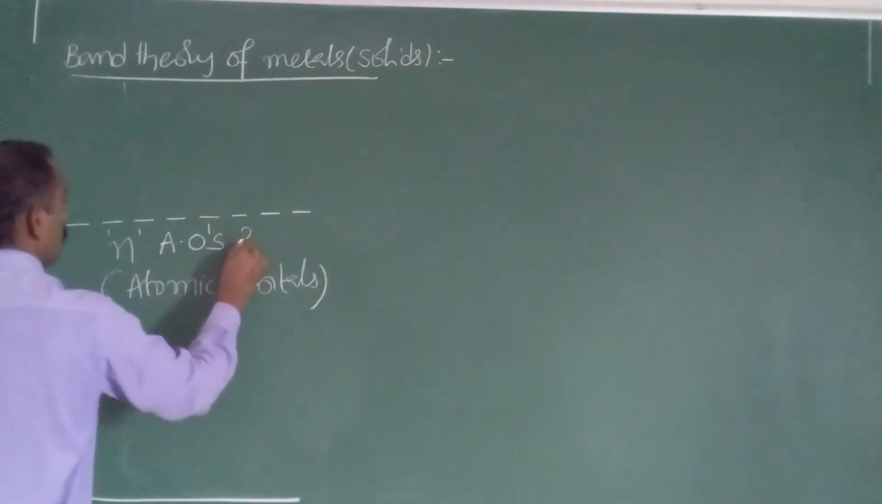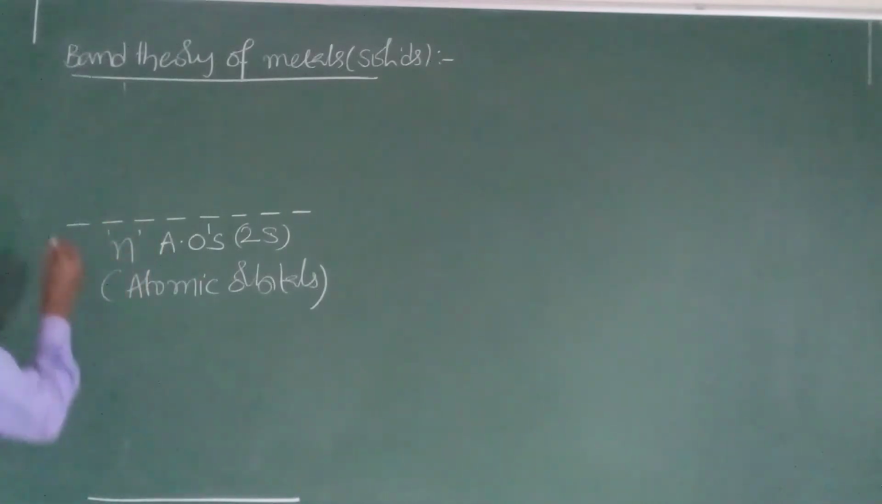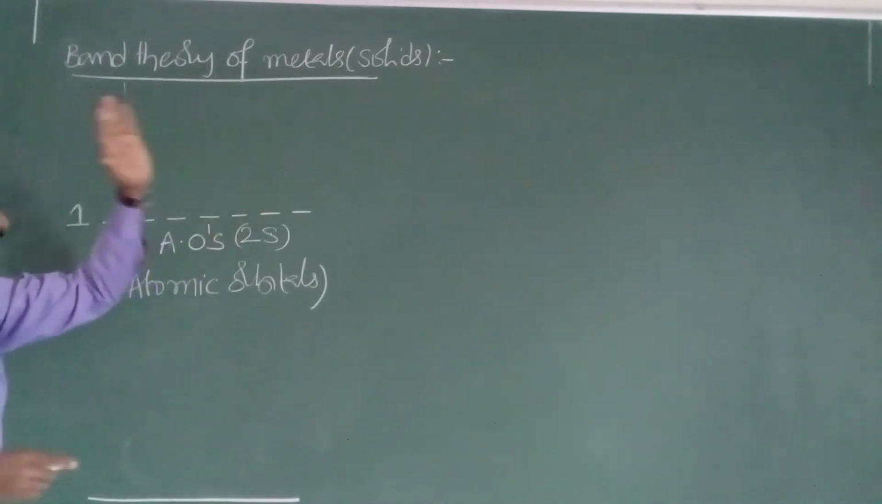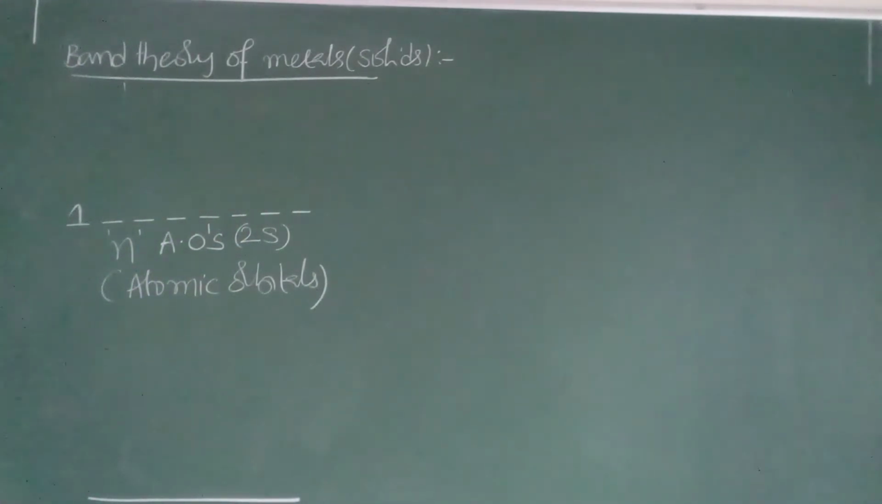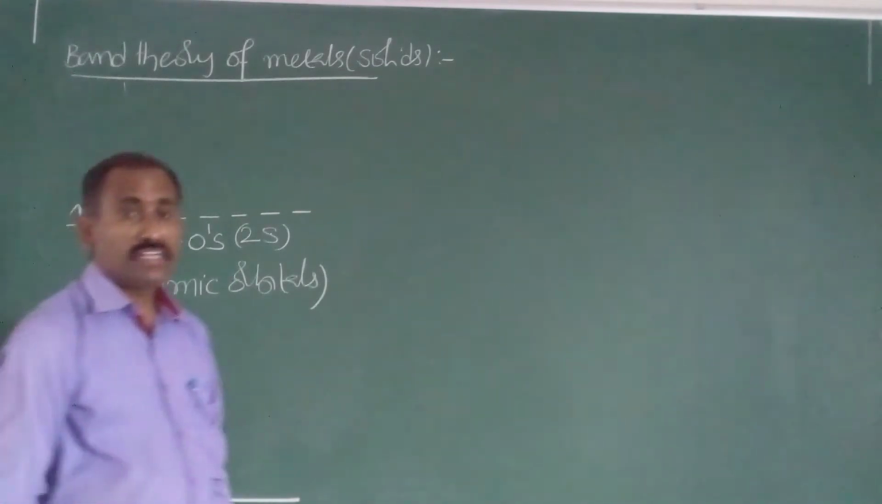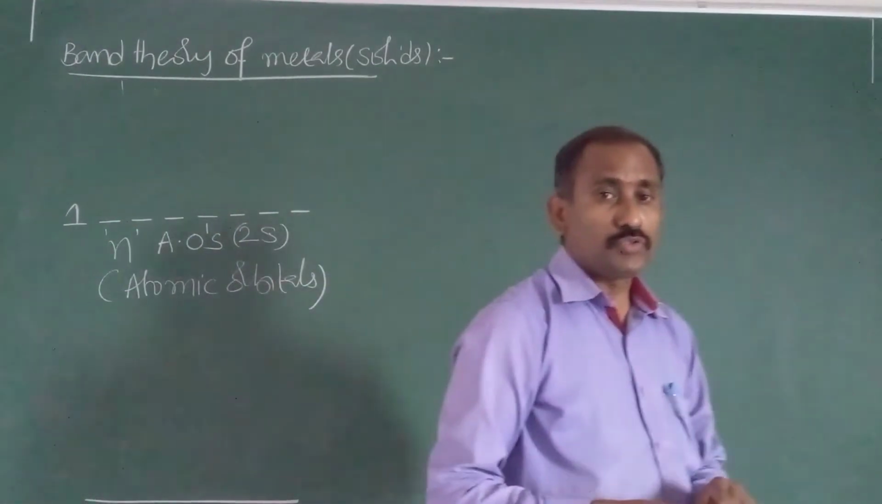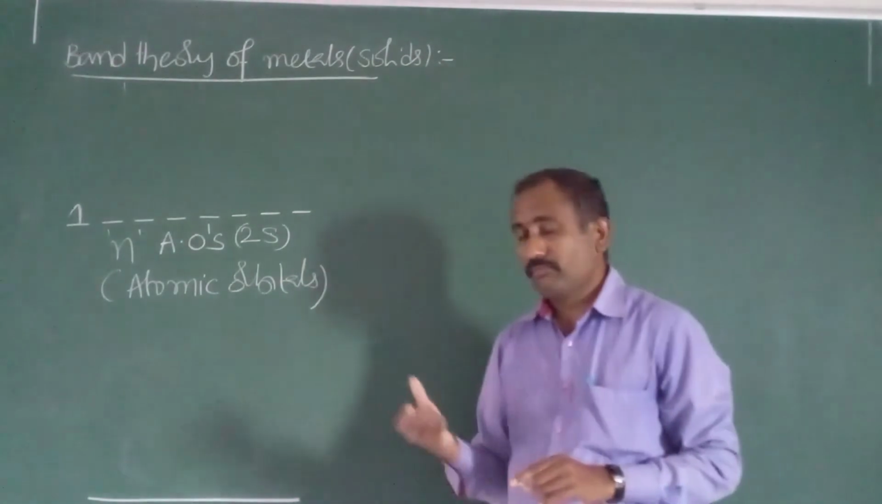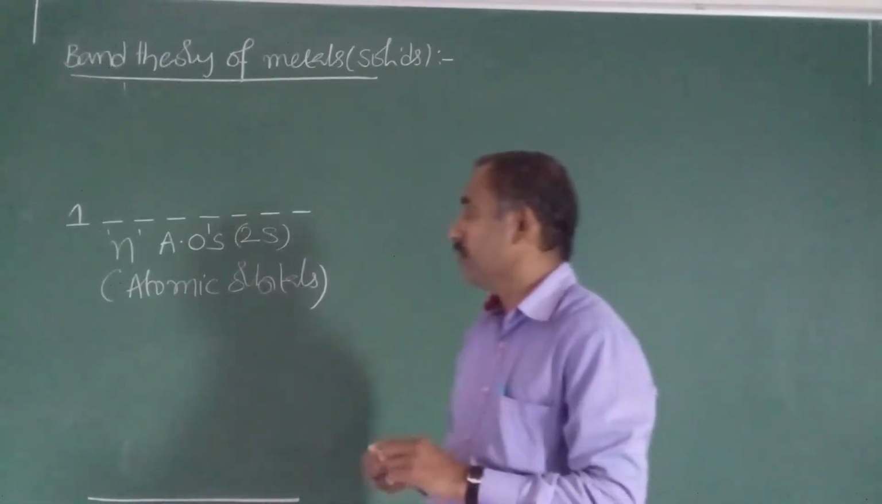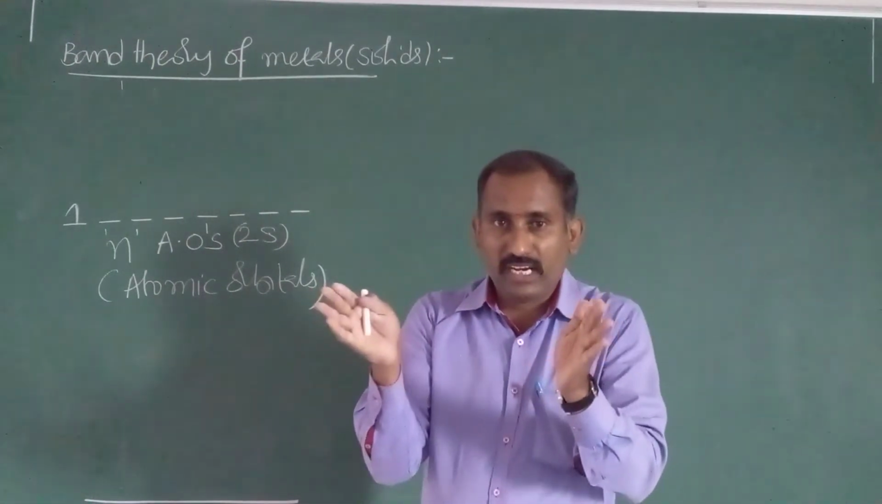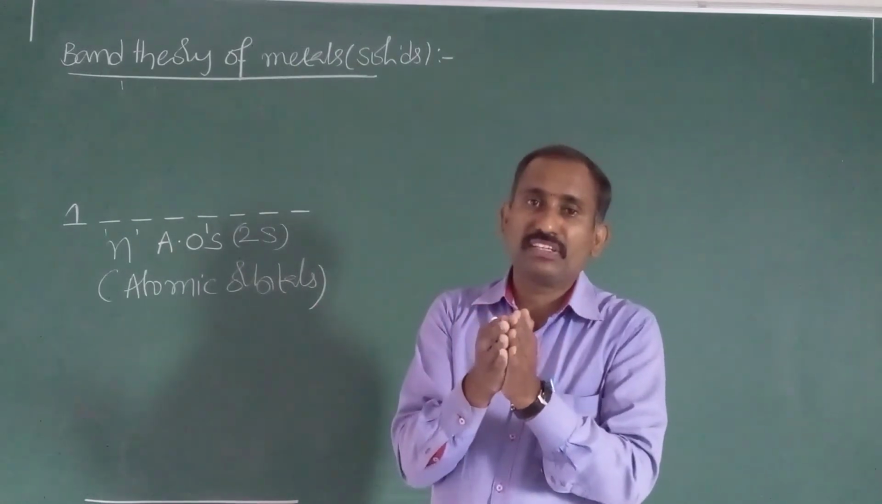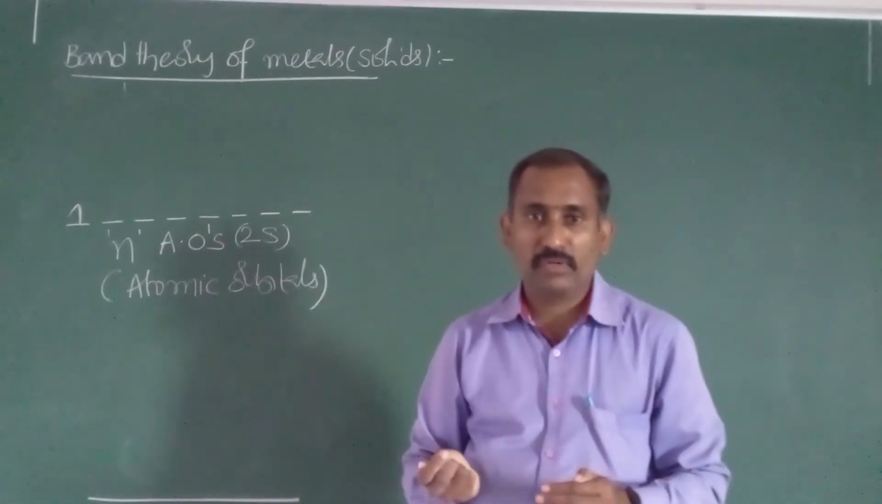So these are 2s orbitals. So one electron is present. N number of valence shell atomic orbitals are present. In first year molecular orbital theory we studied, how are molecular orbitals formed? When atomic orbitals are combined with each other, then molecular orbitals are formed.